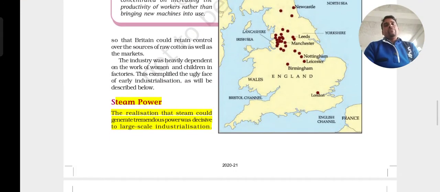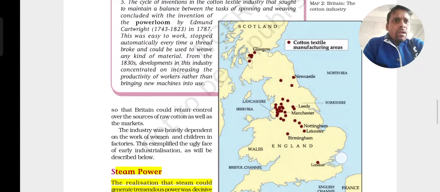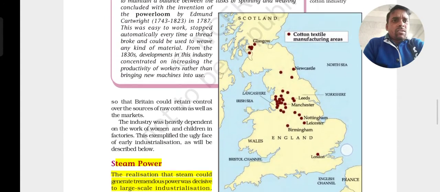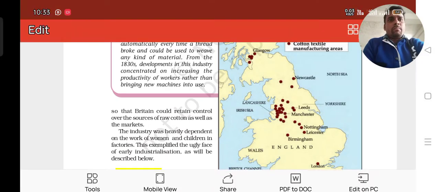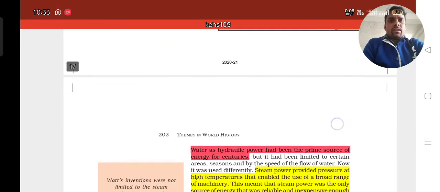Already you know the steam engine was produced; it is the realization that steam could generate tremendous power. The industries totally require tremendous power, and through this power they can produce more and more goods. Here also one more map of cotton textile manufacturing areas is given. Just observe the map being given over here.